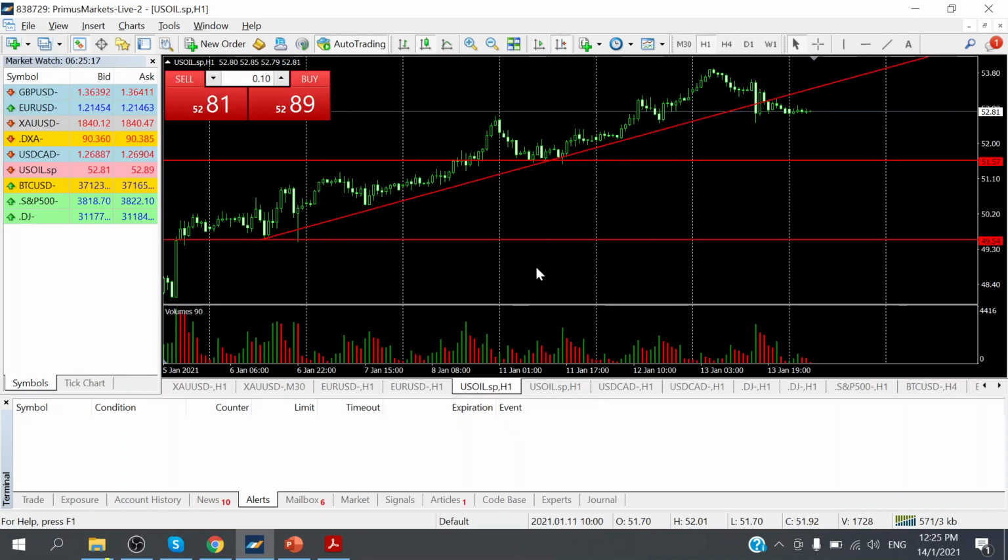So we're going to have a look and see what's going to come up later on today in the afternoon session during the UK market trading hours, and of course, leading up all the way to the US trading sessions.